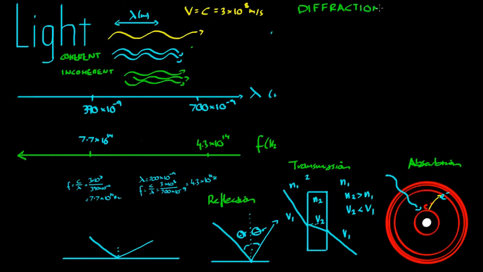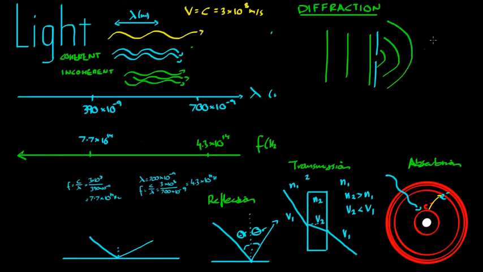So we said light behaves like a wave. Let's draw a little gap here. These are light waves meeting a wall here with a small gap in it. As the light passes through this gap, it behaves a bit like ripples in a pond and diffracts out like that.